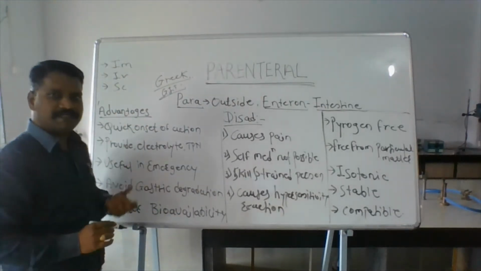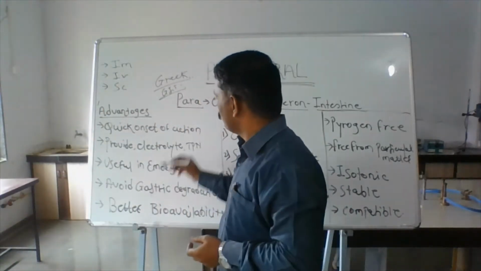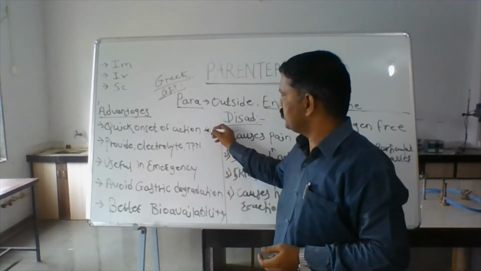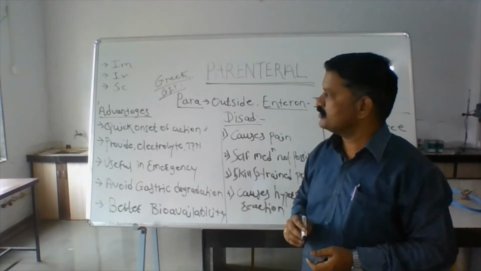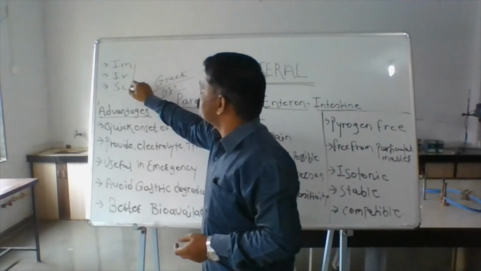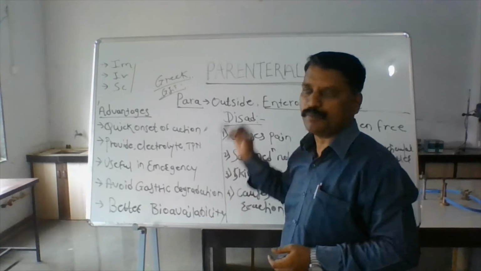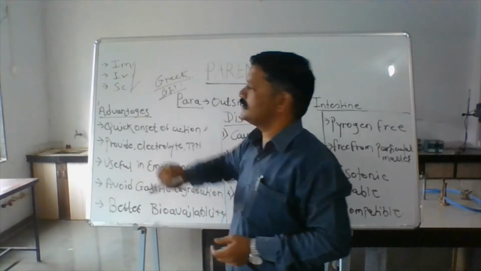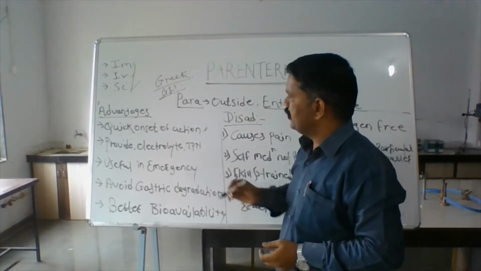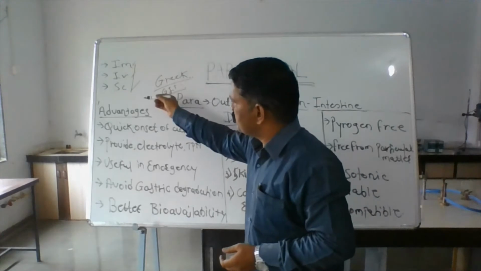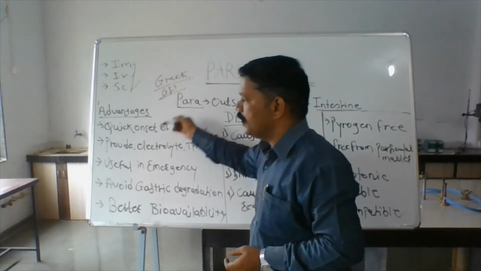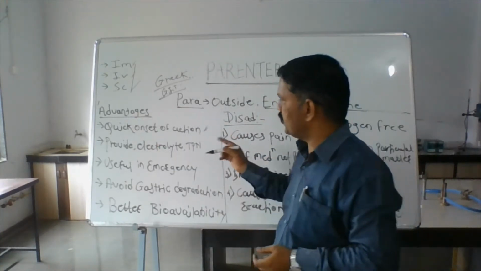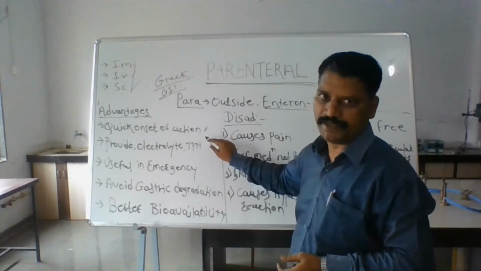See, there are many advantages of parenteral dosage form. So the first advantage is a quick onset of action. Generally, the most common routes of drug administration for parenteral preparations are intramuscular, intravenous and subcutaneous. Through these routes we deliver or administer the drug directly into systemic circulation. Therefore the onset of action is very quick.